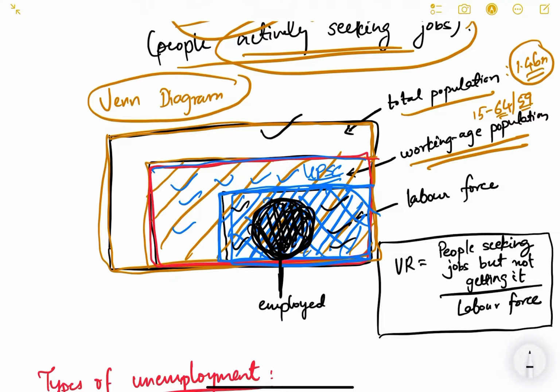Okay, total population, out of total population there is some working age population, out of working age population there are people who are actually working or looking for a job, they are known as the labor force, and out of the labor force people who are actually employed are called employed people, and the rest are called unemployed people.